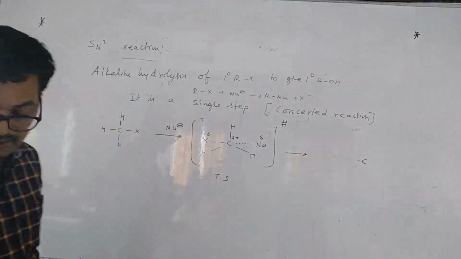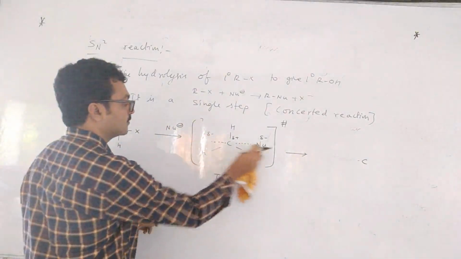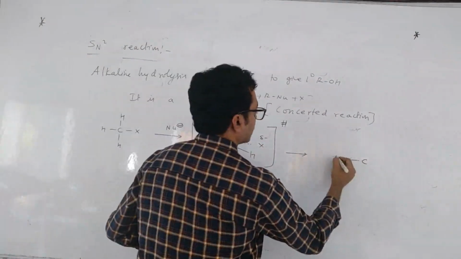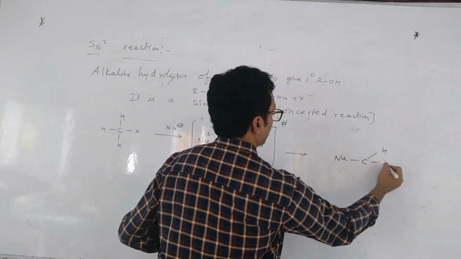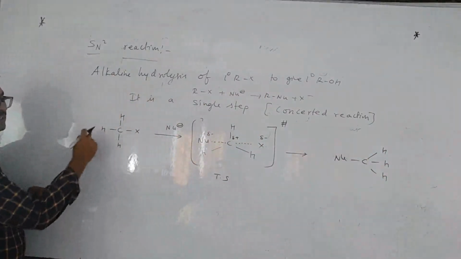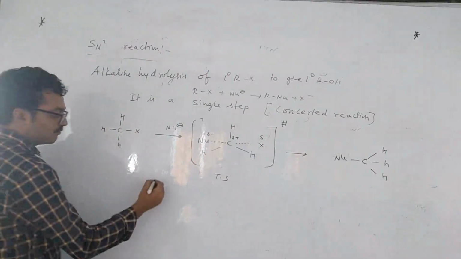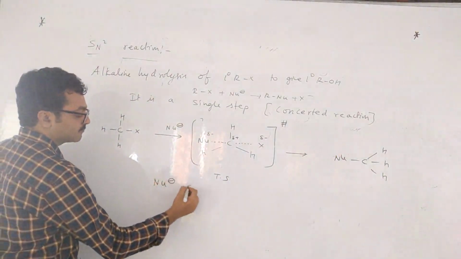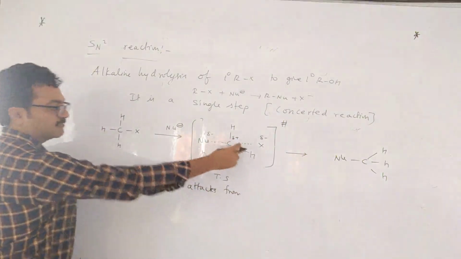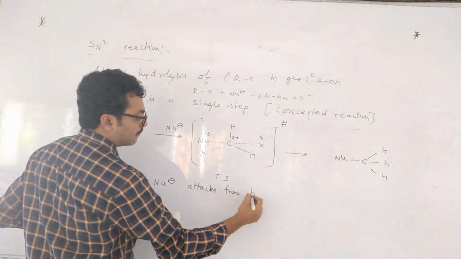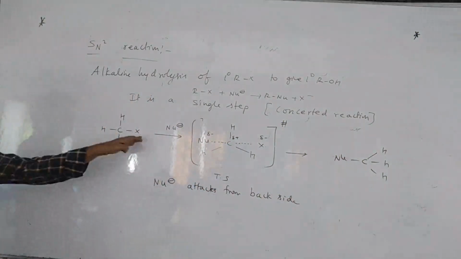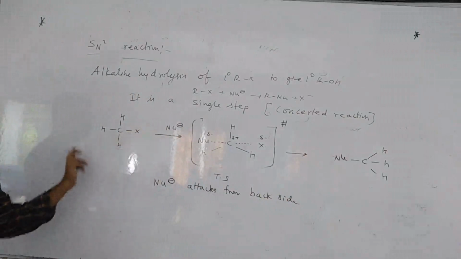Alright, one second. So they will form like this after some time. Okay, the nucleophile will attack from the backside, children. Here the nucleophile exclusively attacks from the backside. Why? The nucleophile attacks from the backside because the halogen is on the front side, so repulsion would take place. Therefore, the nucleophile attacks from the backside.